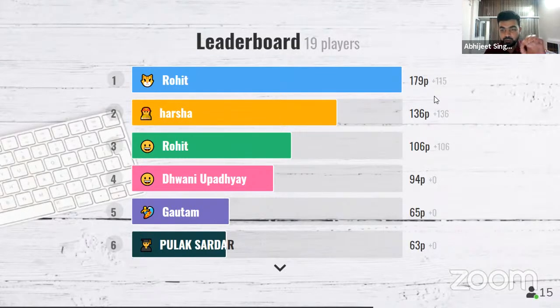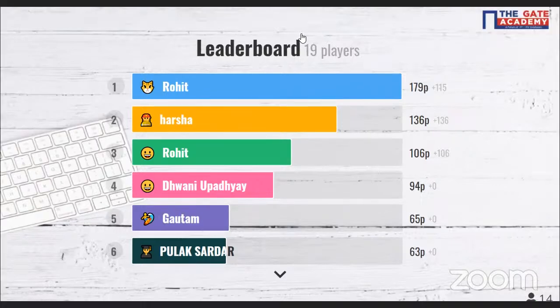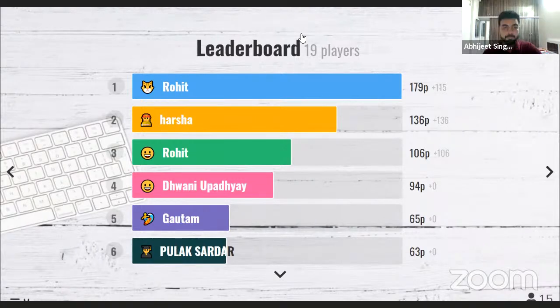This plus this points are showing how much score or how many points you scored in this question. Okay, so in this question the maximum points have been scored by Harsha. Okay, so that is very good. That is very good. Okay, so now let us move ahead.